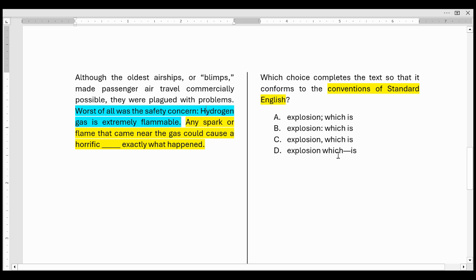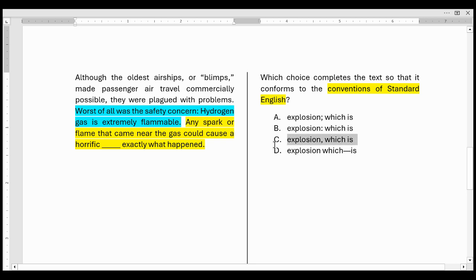And then down here is this word which with a dash. Now, a dash is a neat way of actually joining two thoughts together. As long as it's a full sentence in front of the dash, then you can follow a dash with anything you want. And you'll find the dash and the colon are exactly the same. After a colon or after a dash, you can have both a sentence as well as a fragment. In front of the colon or the dash, it has to be a full sentence. Here's where it gets weird in English. You never capitalize after a dash, but you sometimes capitalize after the colon, as we see here with hydrogen. But this dash comes after the word which, meaning the sentence says is exactly what happened. Not only is that not a sentence, but in front you couldn't just simply end on the word which and call that a sentence. So D is not right either, which gives us both B and C.